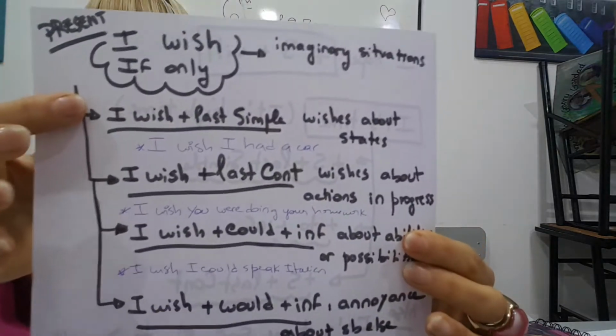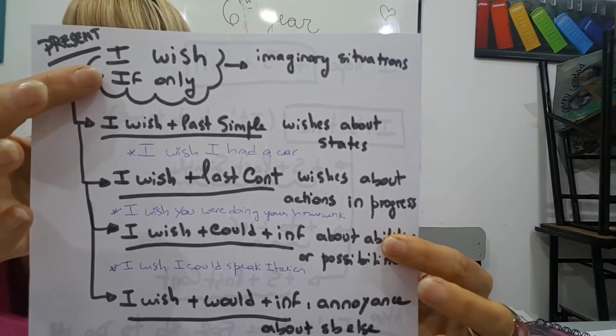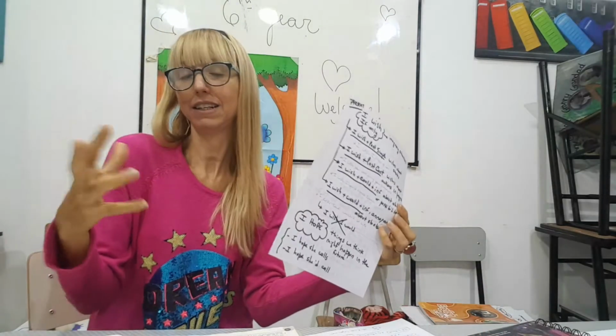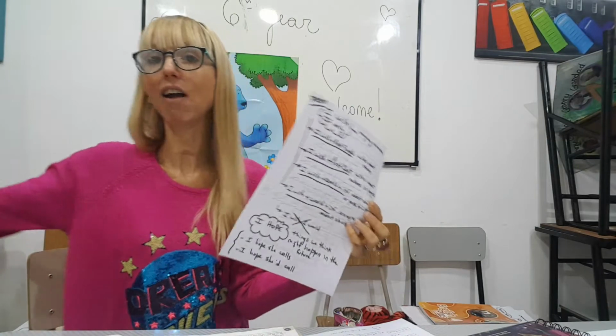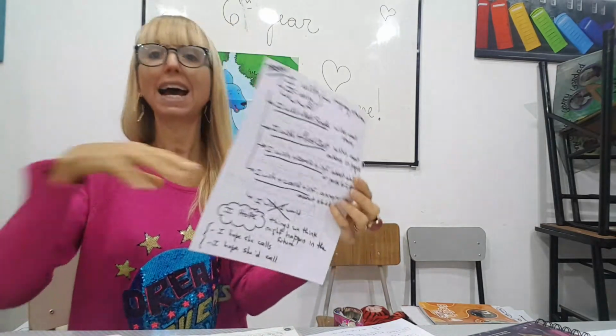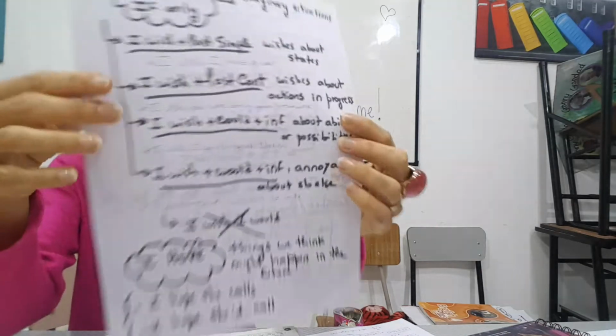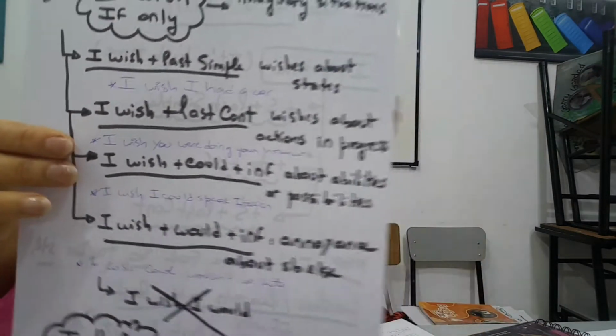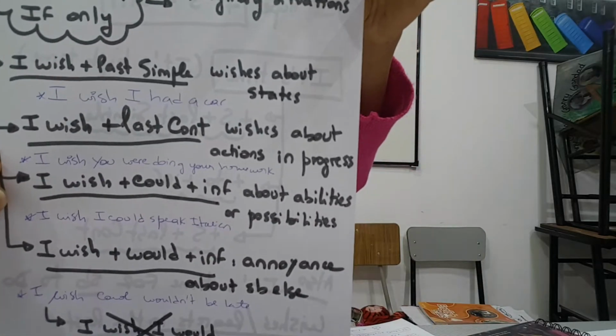We use the phrase I wish, or if only. I wrote I wish to simplify, but we are going to see examples with Carol wishes, he wishes, you wish, do you wish. I write I wish in general. So I wish, or if only, to refer to imaginary situations.